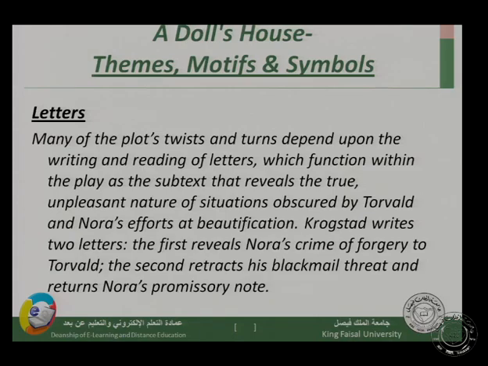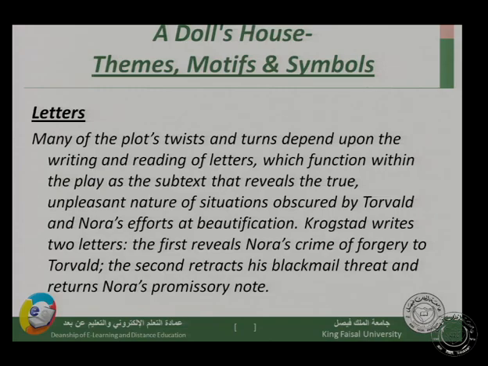Concerning the letters in this play, many of the plot's twists and turns depend upon the writing and reading of letters, which function within the play as the subtext that reveals the true unpleasant nature of situations, obscured by Torvald and Nora's efforts at beautification. Krogstad writes two letters. The first reveals Nora's crime of forgery to Torvald.